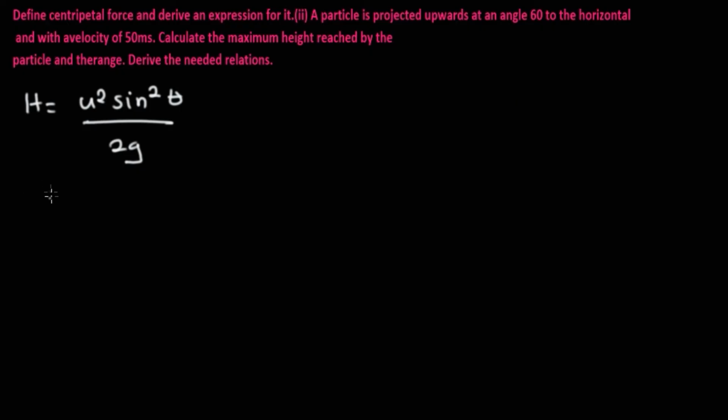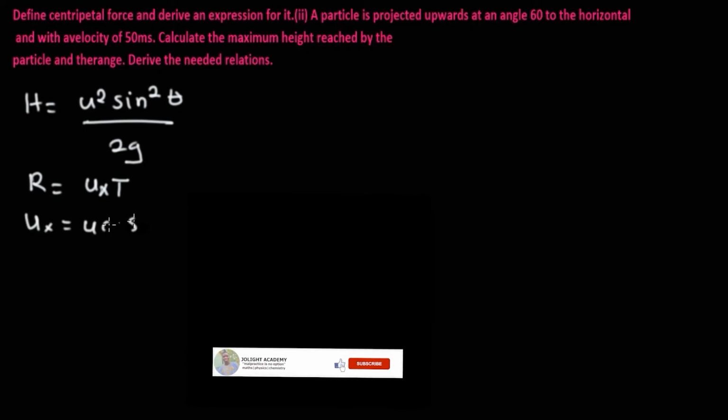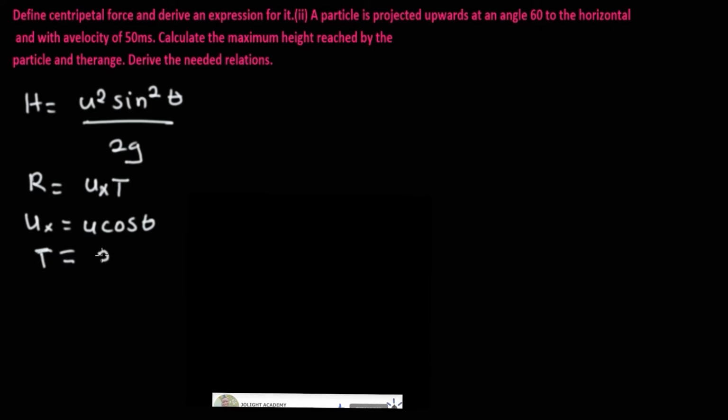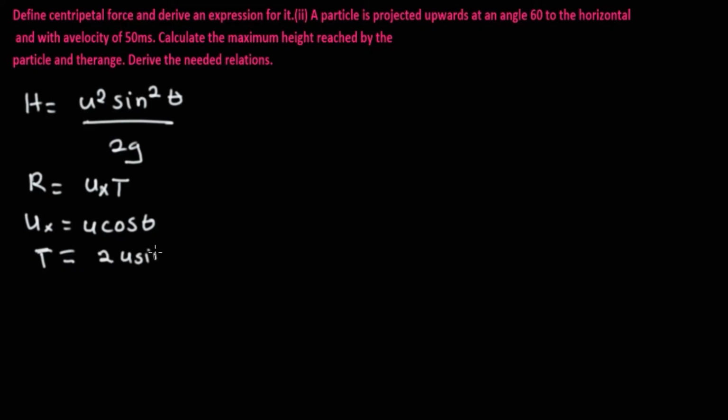Then let us look at range. From the diagram, we can use that R is equal to ux times t. We know that ux, the horizontal component, is u cos theta, and t, the time of flight, is 2u sine theta over g.